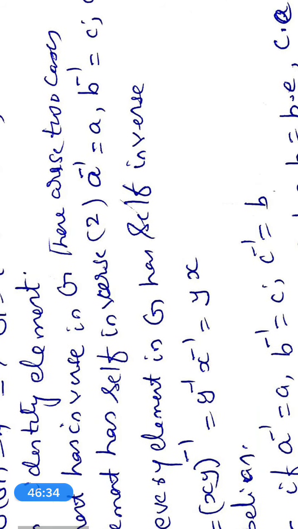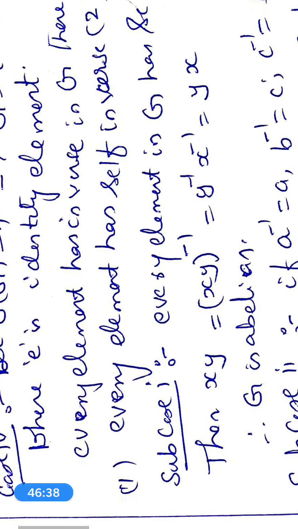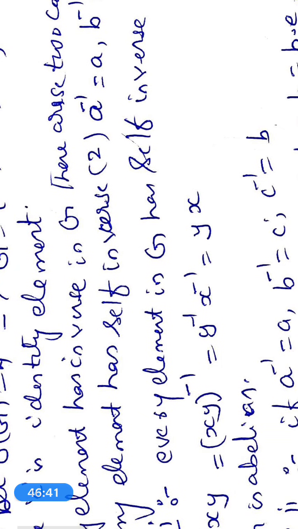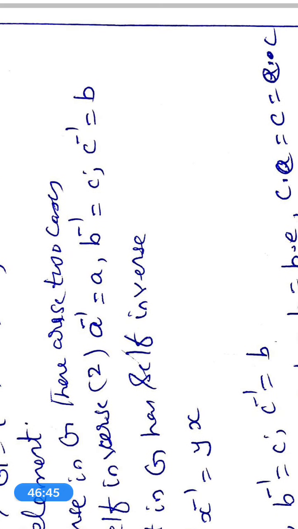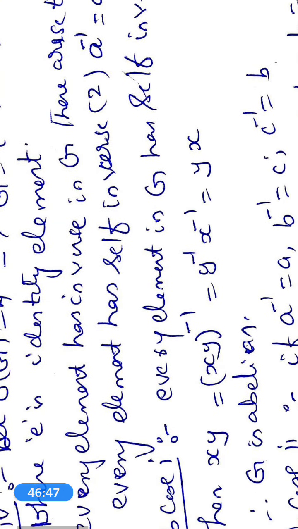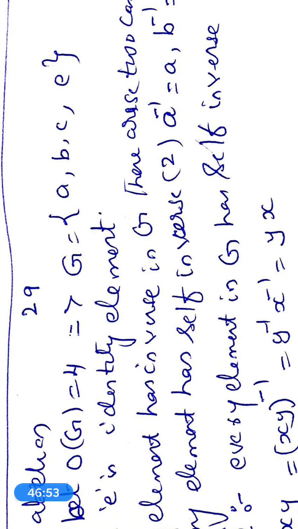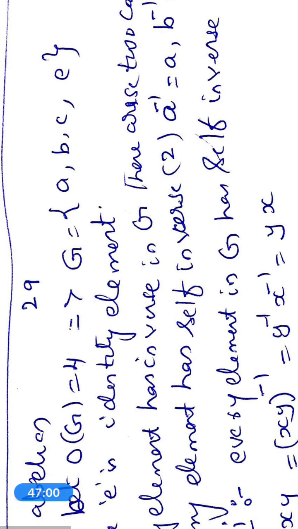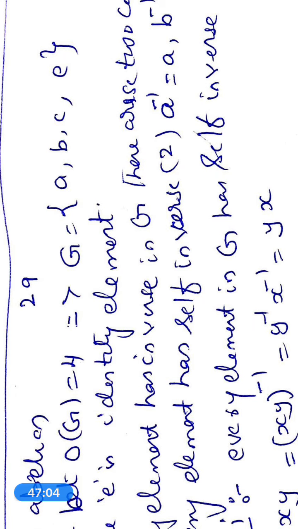Every element is invertible in G. Then two cases arise. Every element has a self inverse. The second case is A inverse is equal to A, B inverse is equal to C, C inverse is equal to B. So, for G, the order of G is G = {A, B, C, E}, where E is identity. Identity exists means monoid. So, inverse also exists. Every element in G is invertible. Therefore, (G, ·) is a group.